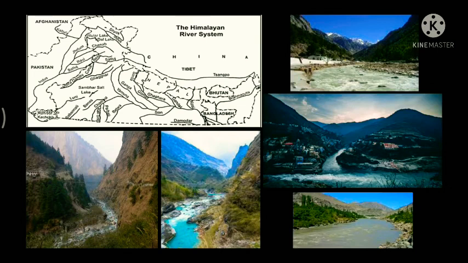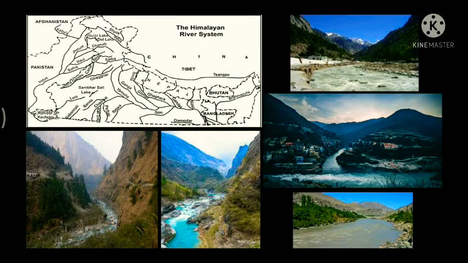And these rivers receive water from rain as well as from the melted snow glaciers from the lofty mountains. For example, two major Himalayan rivers, the Indus and the Brahmaputra, originate from the north of the mountain ranges, and they have cut through the mountains, making the gorges.